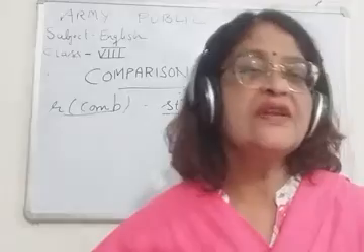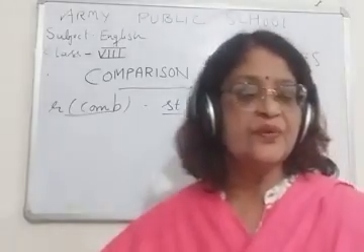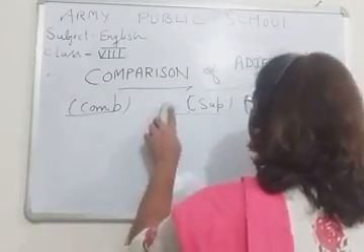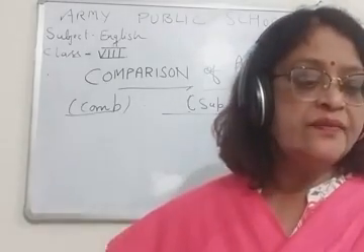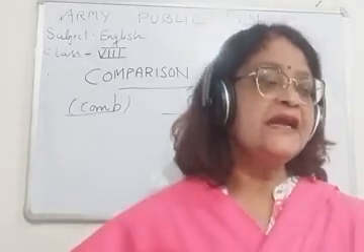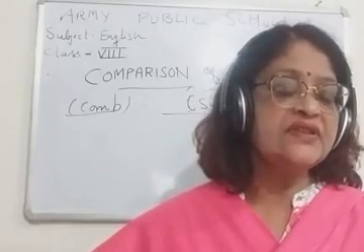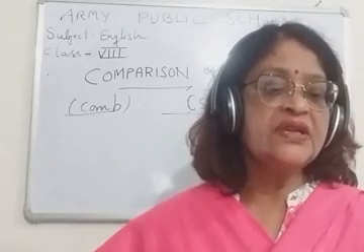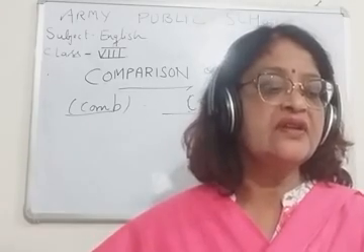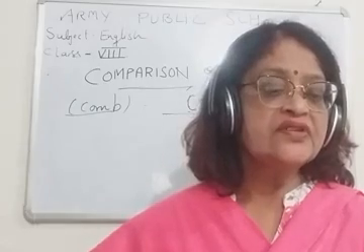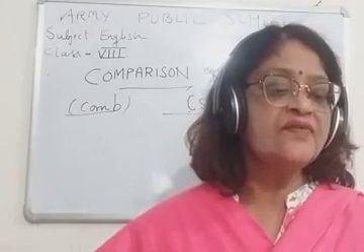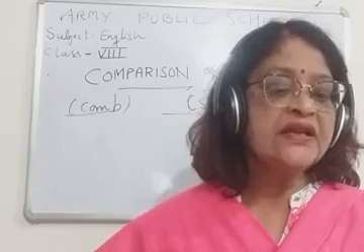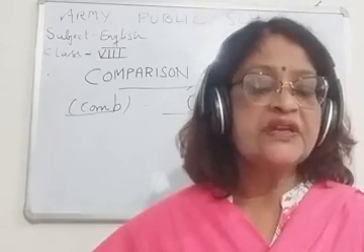Right? Now children, I am coming to the third point. Let's see what the change is. Third point: if an adjective is ending with the letter Y, then the Y changes into I, and ER is added in the comparative degree and EST is added in the superlative degree.